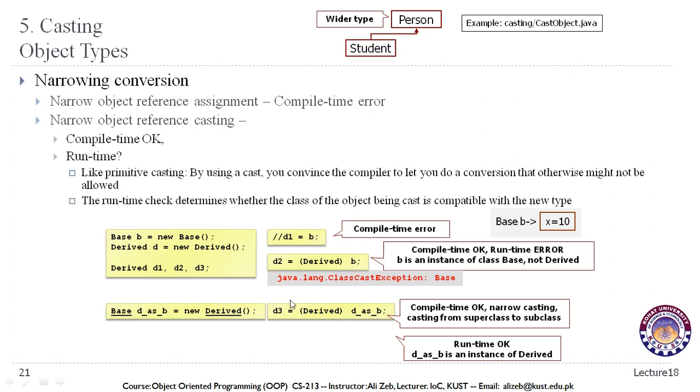Now to avoid that error, what we can do is initialize our subclass objects through the superclass reference. Then we can convert those objects whenever we need to our subclass. The difference between this object and this object is that although these are our subclass objects, this one is with the superclass reference. This object will not be able to access the fields in the derived class that are explicitly declared in the derived class, but this one, D3, will be able to access the methods of the derived class, and that is why we sometimes need to convert the object of the superclass into our subclass objects.